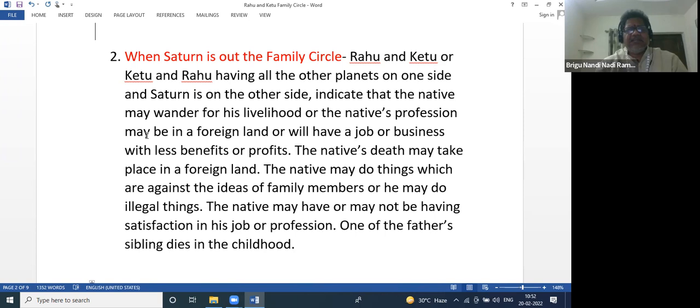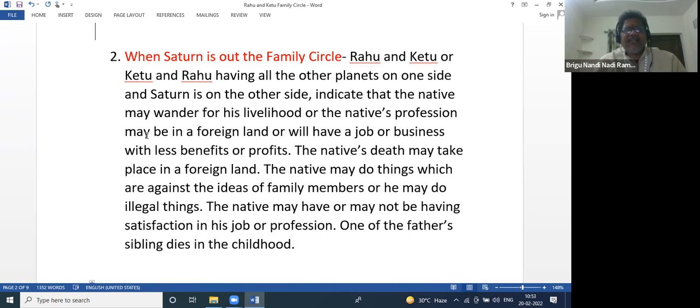One of the father's sibling dies in the childhood. So this is, you can check. Suppose here Saturn is the sibling of his father also. So that's why Saturn is not only profession. Saturn is a brother also. Saturn is even elder brother. So Bade Bhai, Saturn is Bade Bhai. So moreover, even father sibling also. If Saturn is out of Rahu Ketu family circle, if father had any siblings, male siblings, definitely he might have died in the childhood. That is, you can predict.